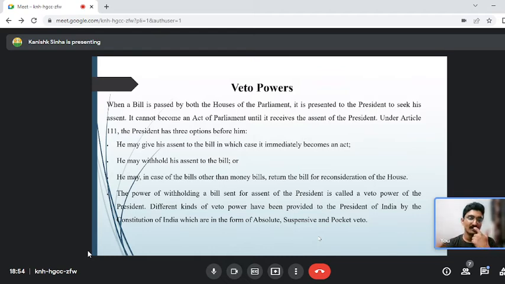So this is the veto power of the president, which is called the absolute veto, where he will be sitting with the bill. Suspensive veto, he will be sending it back. Pocket veto is where reconsideration will be there, and then he will ask them to reconsider the bill and send it back, and then he will sign the bill. This is the third option that the president has. So these are the three things that the president can do when he gets a bill for signing: he will sign it immediately, he will withhold the bill, or he will send the bill for reconsideration, but you have to remember that it should not be a money bill. Okay, next slide.